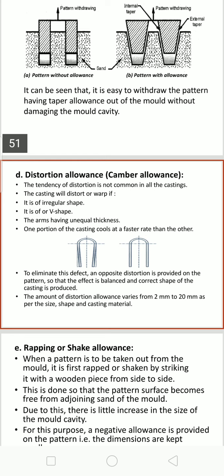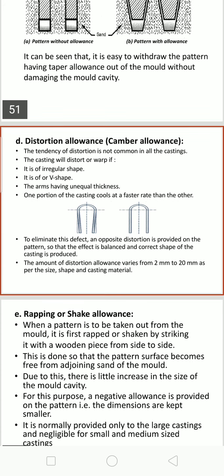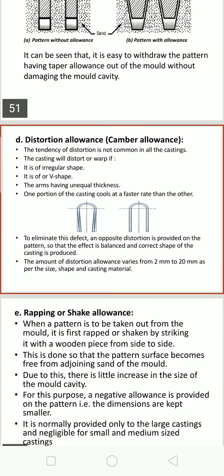Generally it is required for flat, long, U- or V-shaped castings. To obtain a proper casting, the pattern itself is distorted or faked in the opposite direction, which yields a casting of the required shape, size and dimensions.